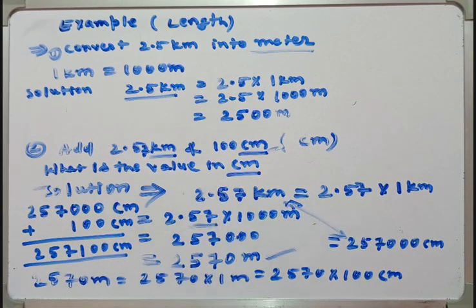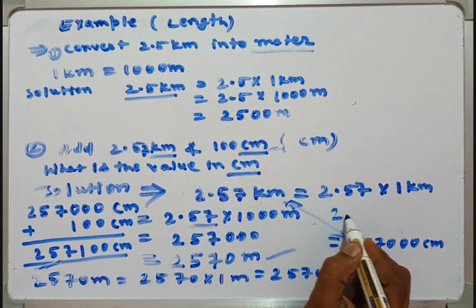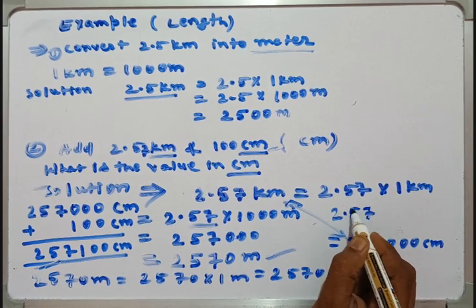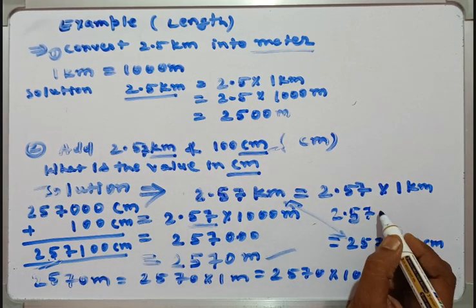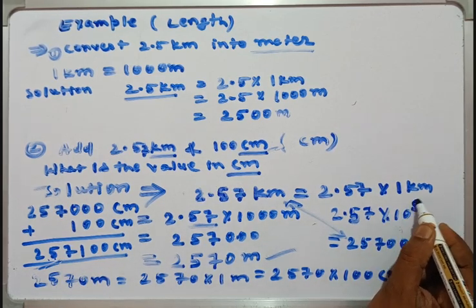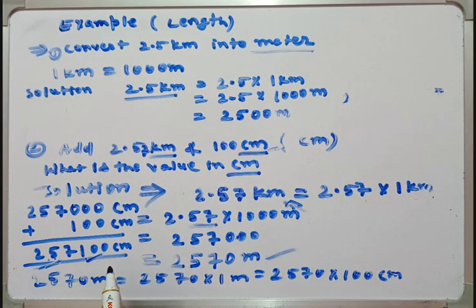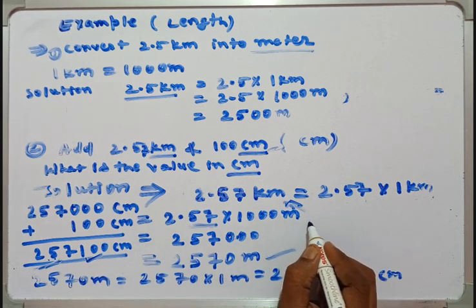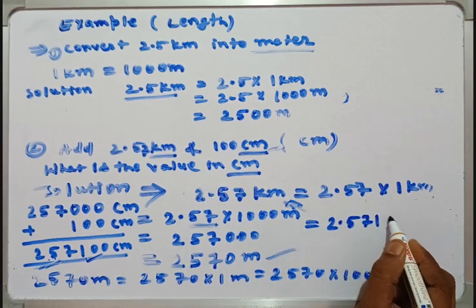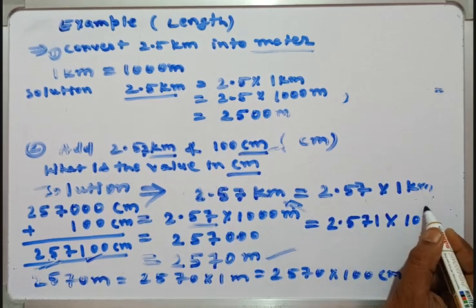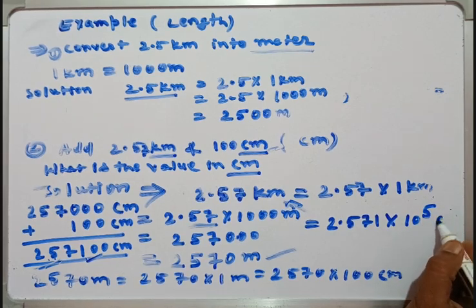Okay guys, in scientific form, how could you write this one? You can write it as 2.57, okay, this one 1 2 3 4 5, so 10 to power of 5 here. Guys, how could you write it in scientific way? Okay, so we can write here 2.571 multiply by 10 to power of 5 centimeter.